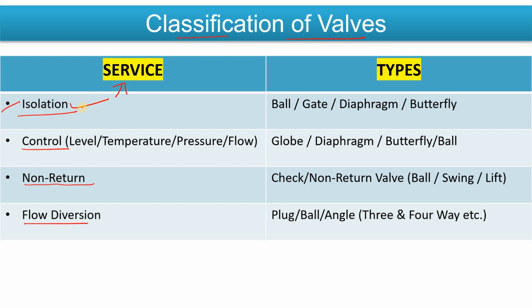Now if you have to use any valve for the isolation purpose, let's suppose this is your one line and there is one valve you have to use, and there is the tank, let's suppose. Now for the isolation purpose, which type of valve can you use? Simply you can use the ball valve, the gate valve, the diaphragm valve, or the butterfly valve.